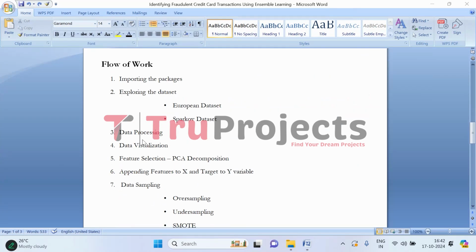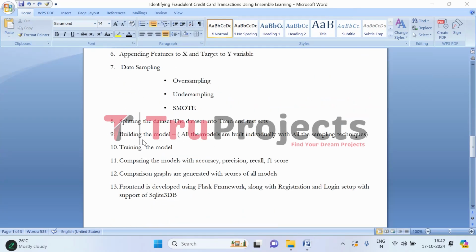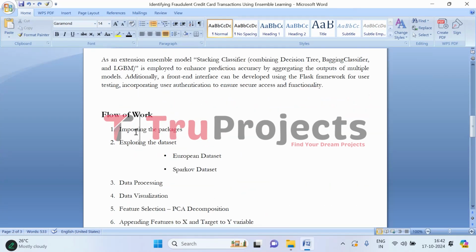We have followed these steps to implement the project. Let's understand each step. So first, we have imported the required packages such as NumPy, Pandas, scikit-learn, etc. Then we have loaded two datasets. One is the European dataset and the other is the Sparkov dataset. That means we have used both the datasets to predict the frauds, that means to detect the fraud.